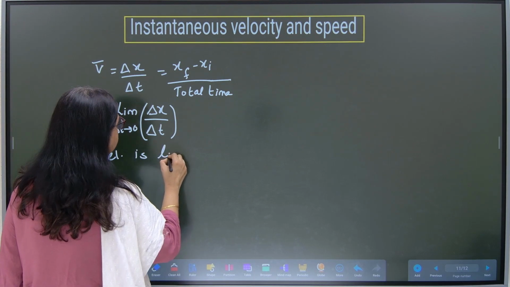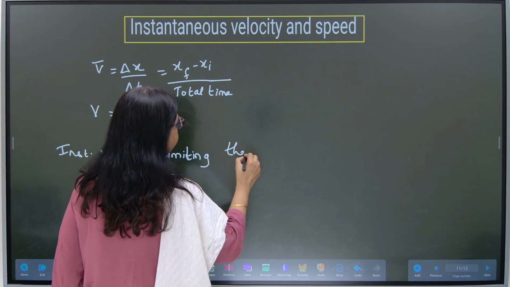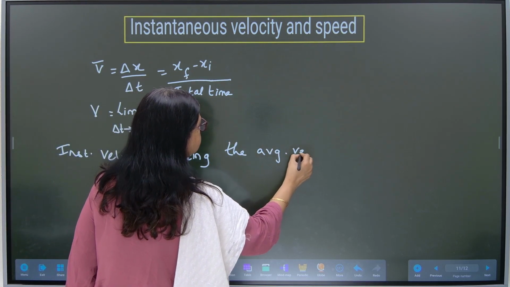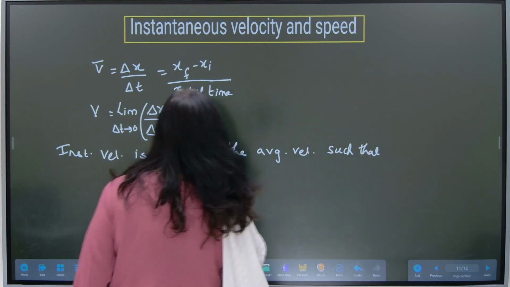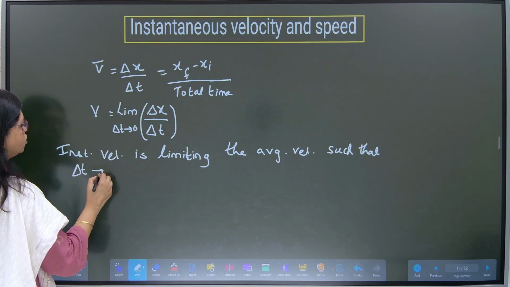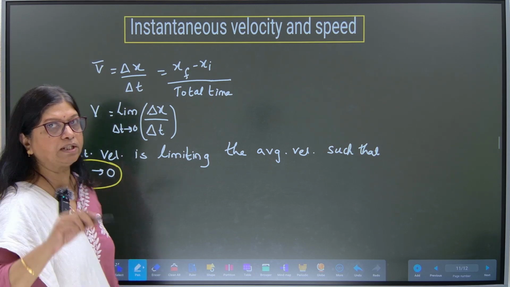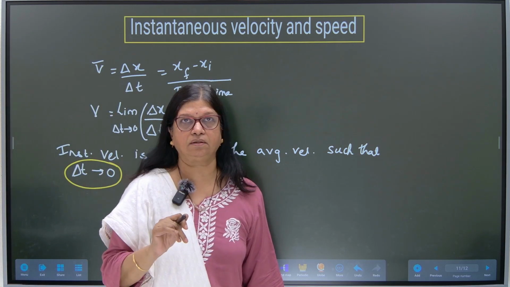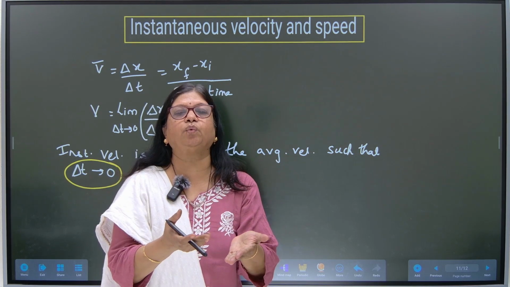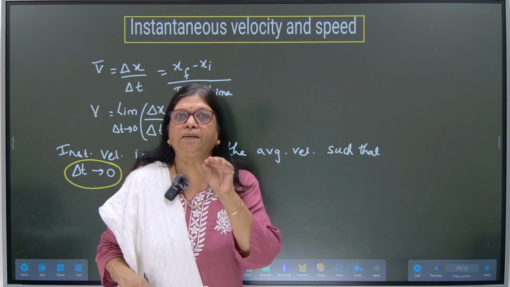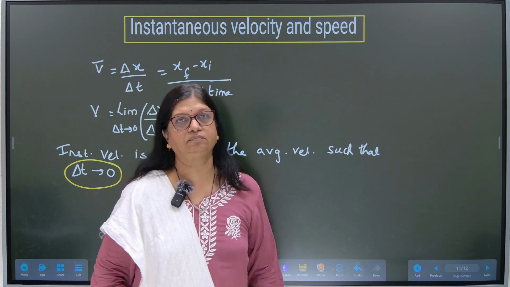So, what is instantaneous velocity? It is the limiting of the average velocity such that delta t tends to 0. Now, what is the meaning of this delta t tends to 0? What is the meaning of delta in maths? Change. Change in time. Delta t, change in time, is becoming 0. What is the meaning of that? Change in time becomes 0 means we are talking about that instant time. 4 o'clock, 5 o'clock. Clear?